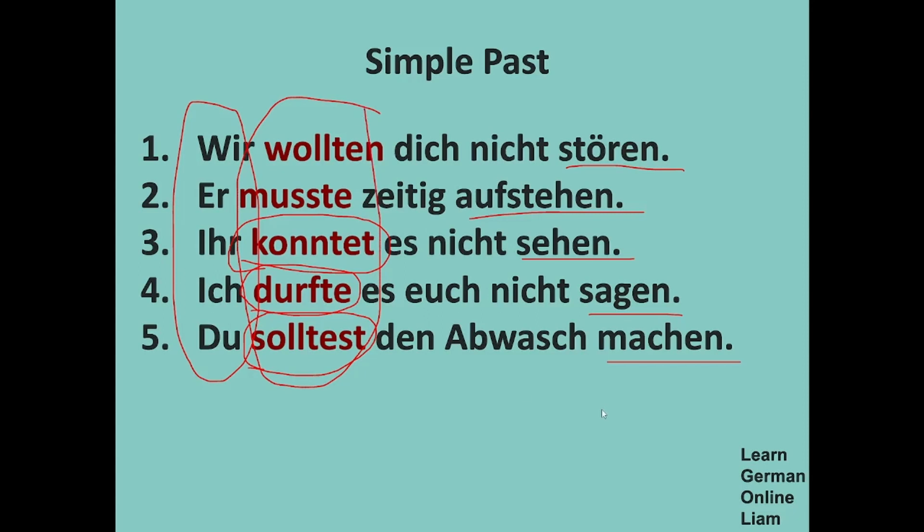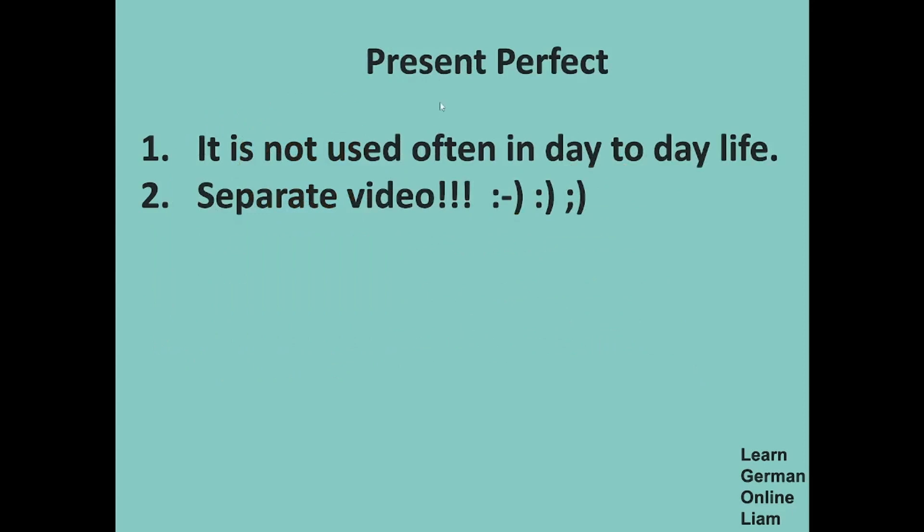Okay, so that remains the same. The only part is that by saying musste, you are saying something happened in the past. Present perfect is another tense, but it is not often used in day-to-day life, and it is a little bit difficult or complex. So we could see that later. Probably I'll create a separate video on that.